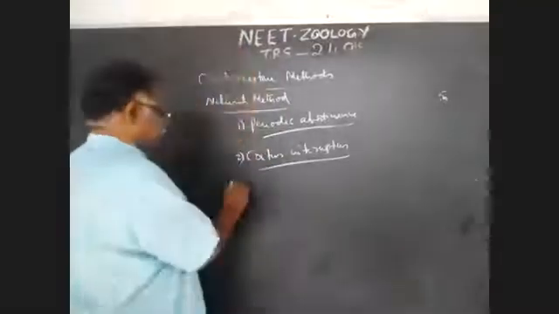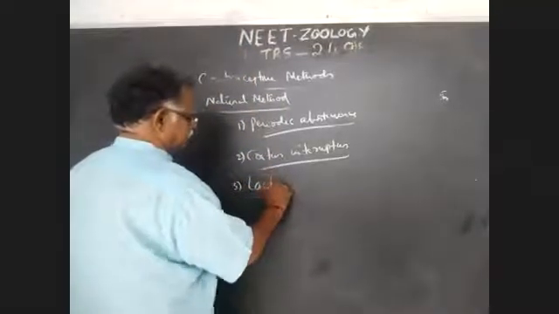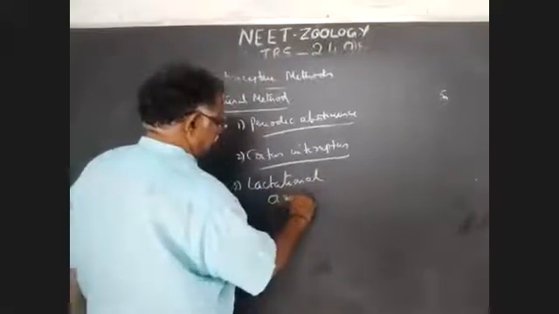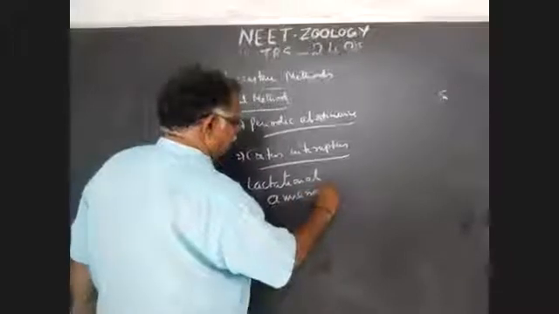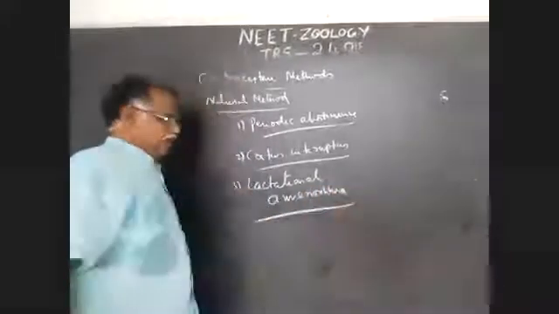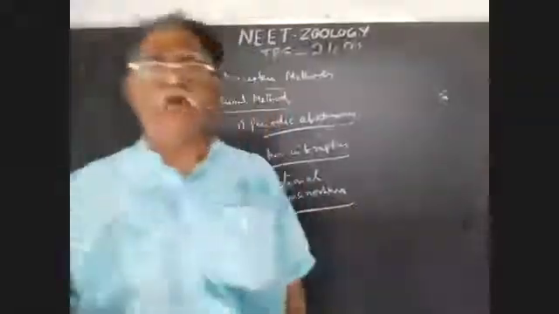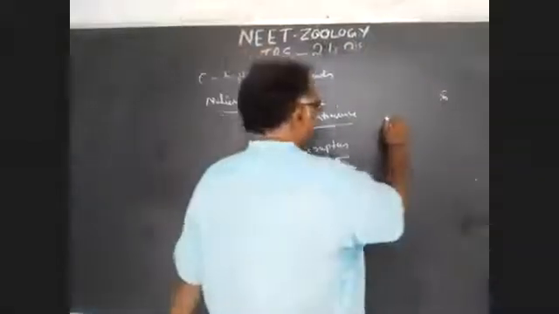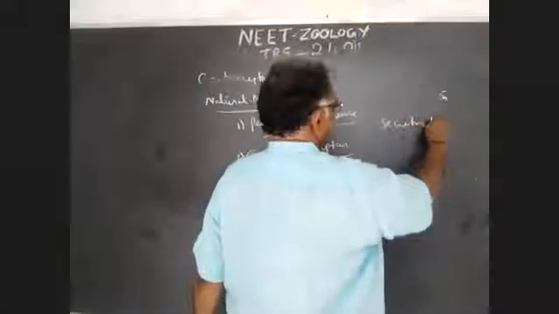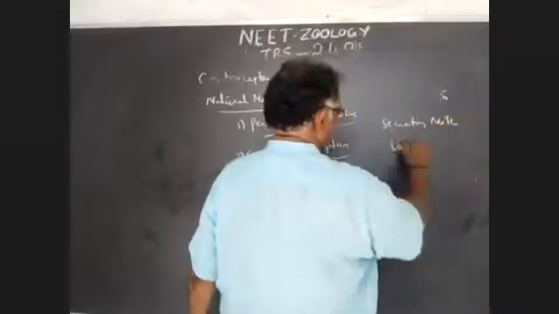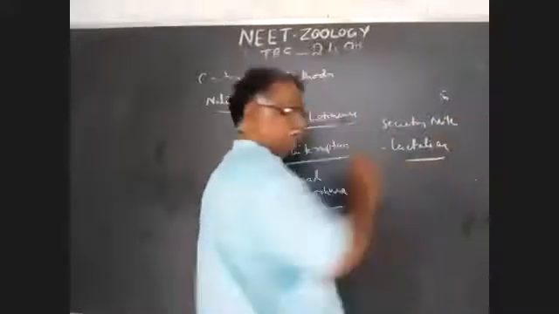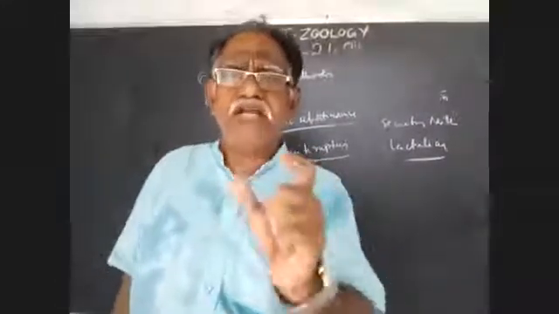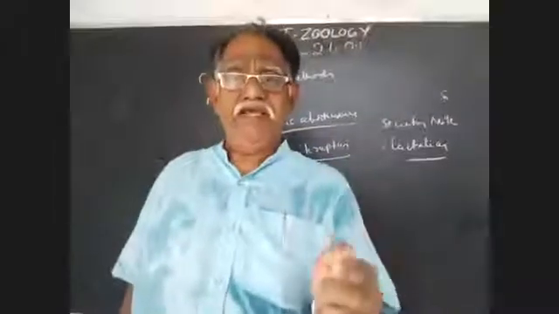So the third one is lactational amenorrhea. That means after parturition, the mother starts secreting milk. That is what is called lactation. If breastfeeding is continuous, ovulation does not occur in the mother.